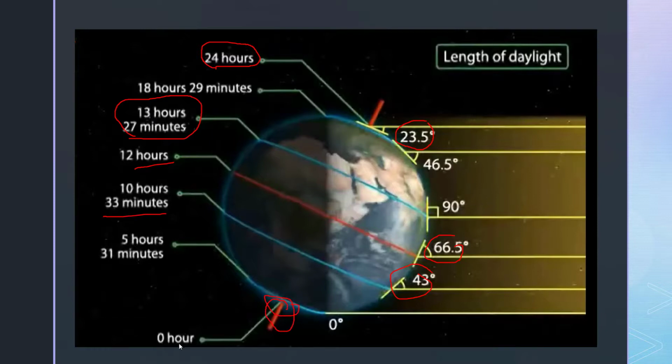in this area there will be a day of 0 hours. Here you can see it is outside of the sunlight, so even when the Earth spins it will remain outside, while this North Pole will be continuously in the sunlight, so it will have 24 hours of daylight, while in the South Pole there will be no sunlight, so there will be night throughout 24 hours. It will not receive any sunlight. I hope you have understood this. We will further discuss this in the next video.